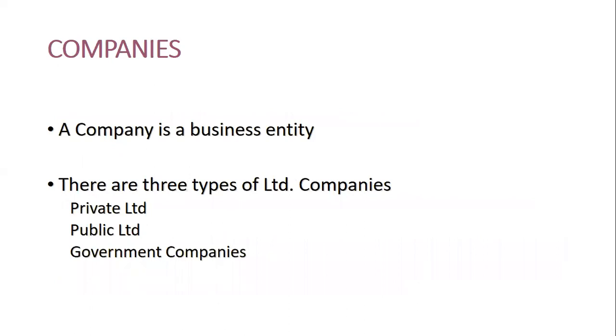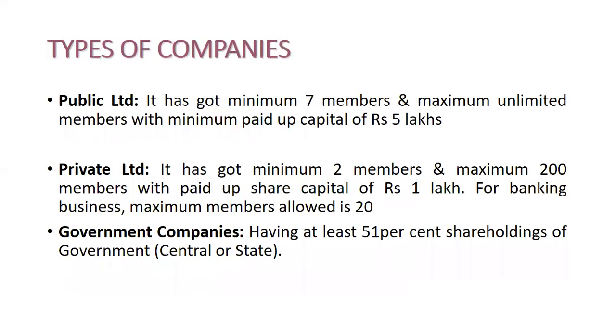Next is companies, a separate legal entity. A company is a business entity and a separate legal entity. Three types of companies are in operation: private limited company, public limited company, and government company. In a public limited company, the minimum number of shareholders or members should be 7, with no limit upward, and it can be started with a paid-up capital of rupees 5 lakh minimum.